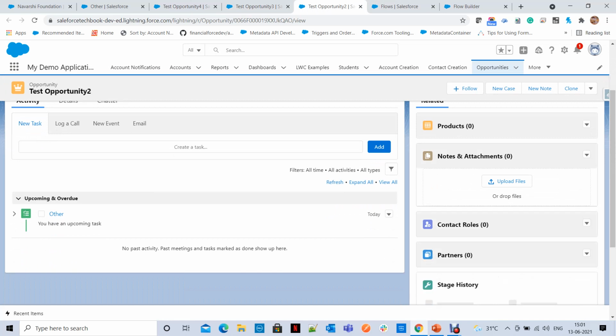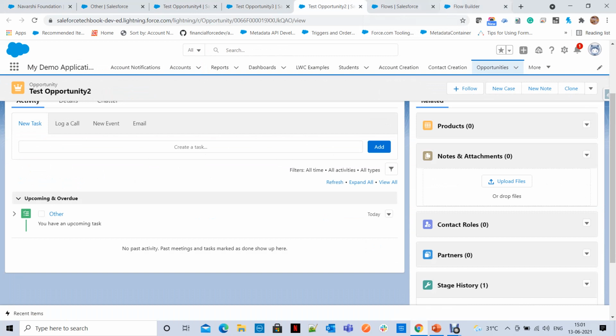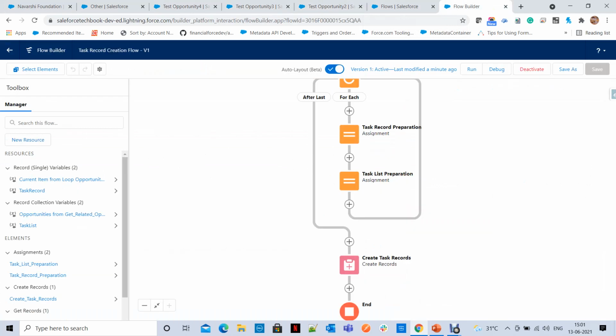This is how you can create records and loop through all the records. So we successfully achieved our scenario. Wherever you have this kind of situation, you can iterate through all records by getting the records, and you can manipulate them also. Here, I am preparing a task record in the loop.